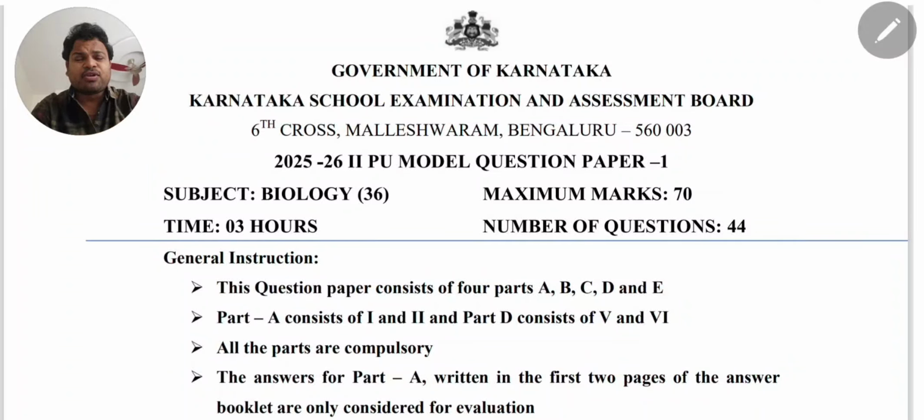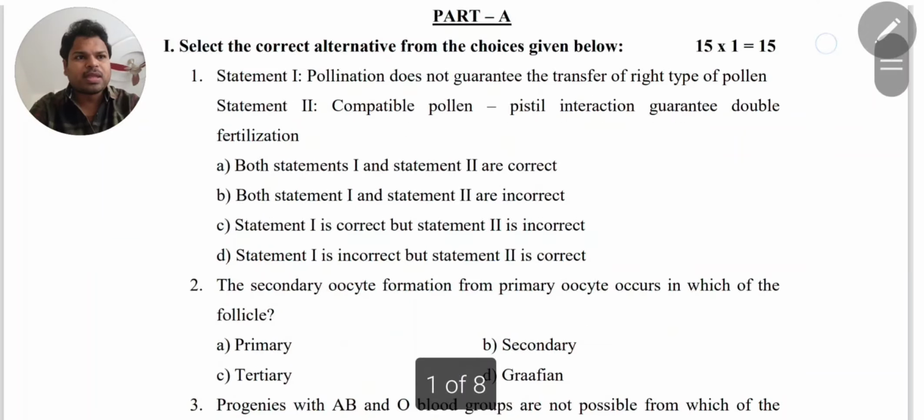Now we are discussing the biology model question papers released by the Karnataka PU board. Model question paper 1, biology, we are discussing now. Model question paper questions, almost the same question or a similar topic, are likely to come in the main exam. So please take care about this model question paper and revise, to ensure you get the top score. Look at the questions.